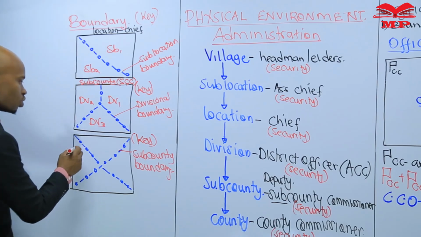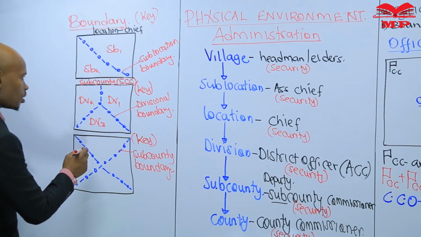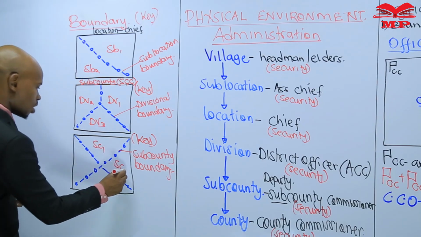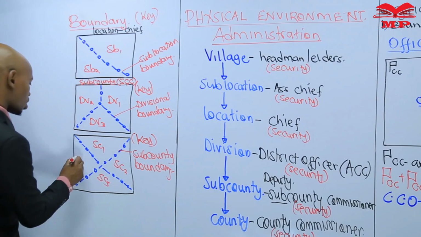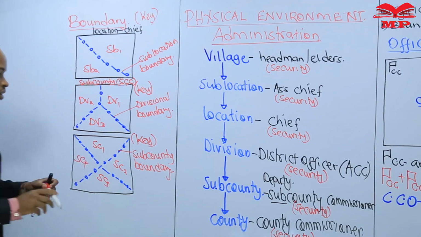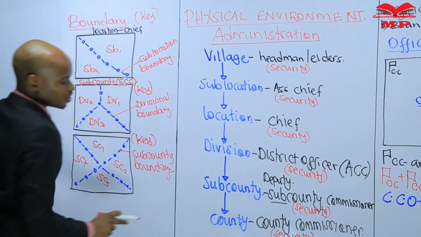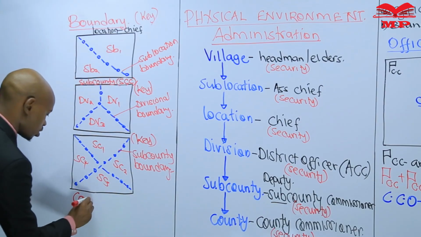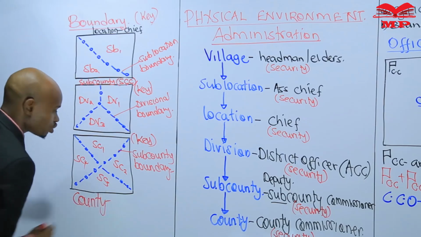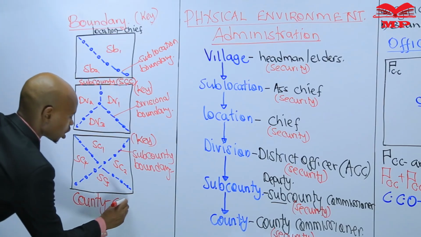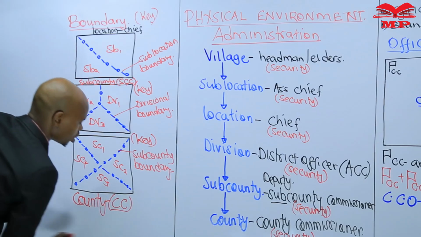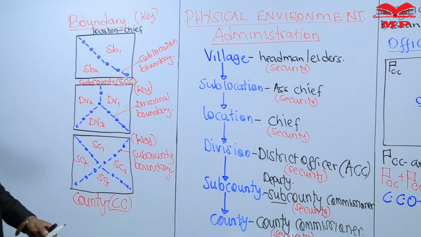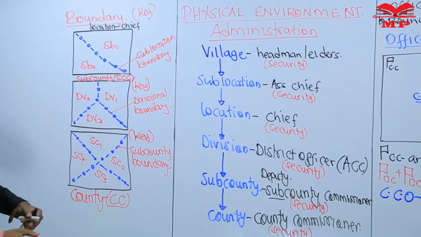So this one will be sub-county 1, sub-county 2, sub-county 3, sub-county 4. Many sub-counties make a county. So the whole of this area will be a county. And who is the head of a county? A county commissioner, in charge of the security in that area.